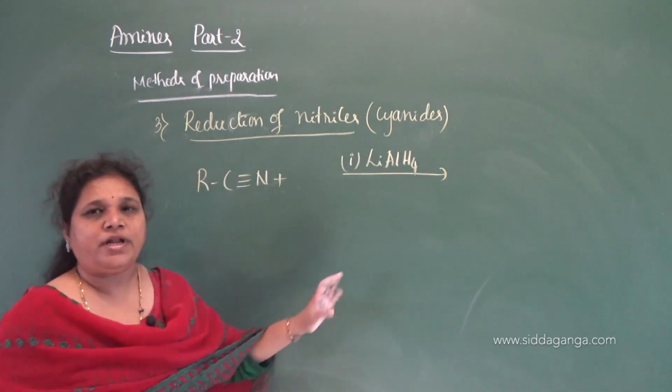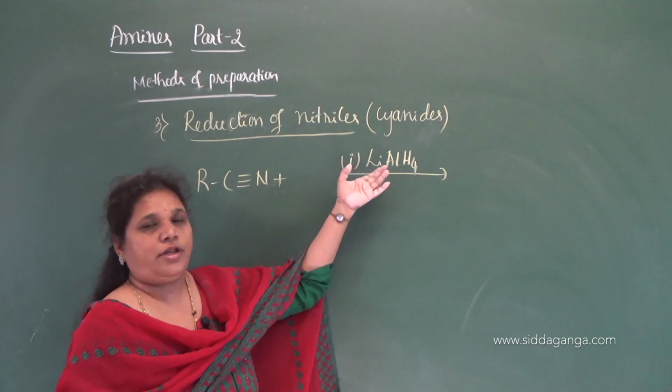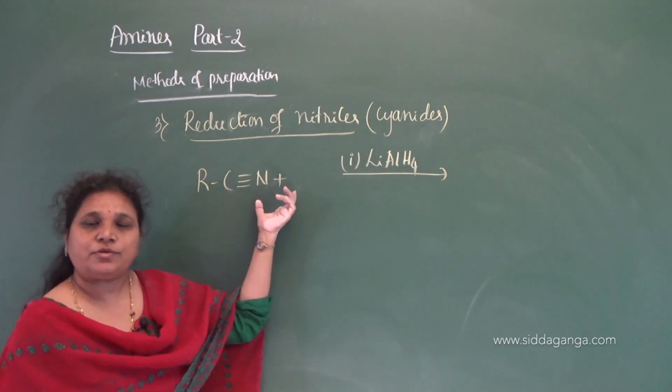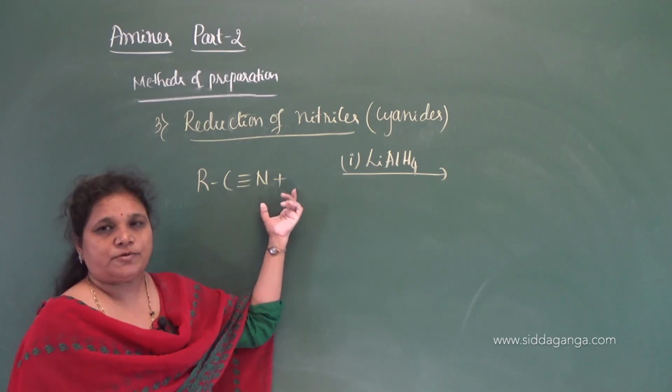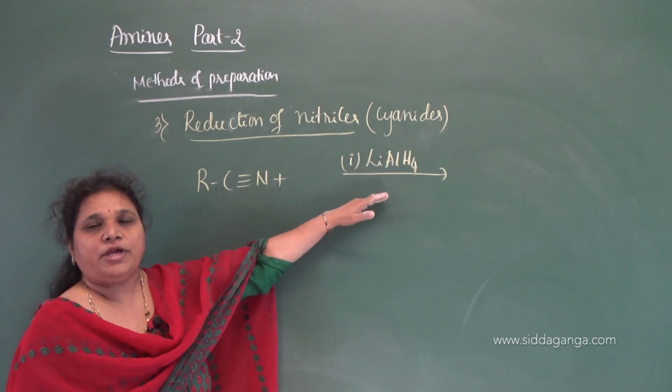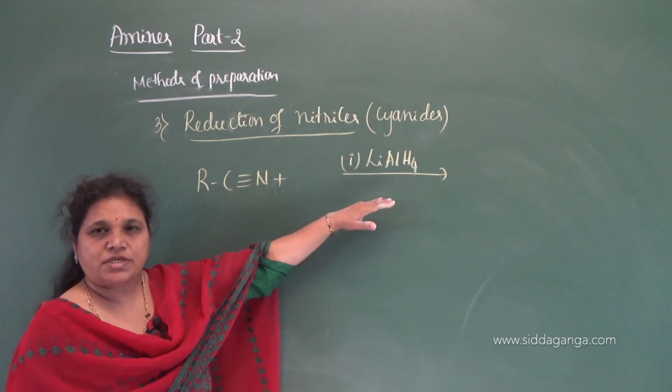This is a common reducing agent, which you can use for the reduction of nitro compounds or any other compound. So for cyanides also you can use lithium aluminium hydride as a reducing agent.